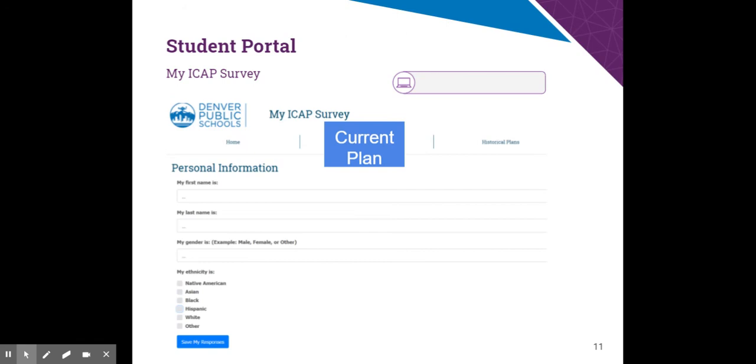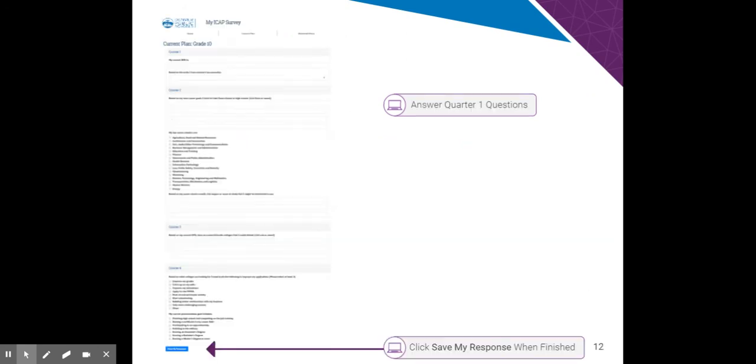So if you click current plan and it brings you to 9th grade, what I need you to do is select your historical plans. And when you select historical plans, that'll allow you to pull up 9th, 10th, 11th, or 12th so that you make sure you're answering the correct questions. Right now, we're focusing on your 10th grade questions. So hopefully that's in your current plan, but if not, just click on historical plan. That'll bring you to your ICAP questions.